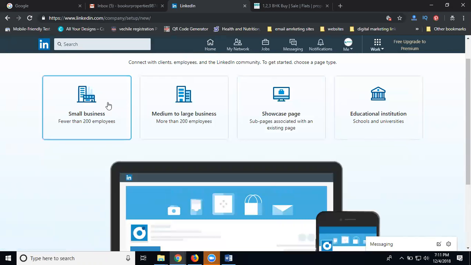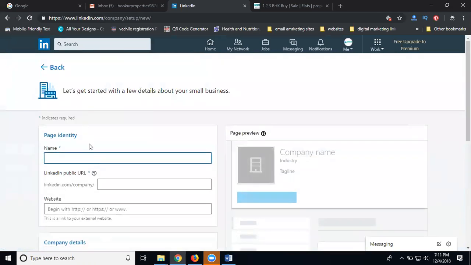How many will there be? Small, medium or large, and one more. Okay, the first one will be small business. I'm starting a new business coming to the market. I'm clicking small business.